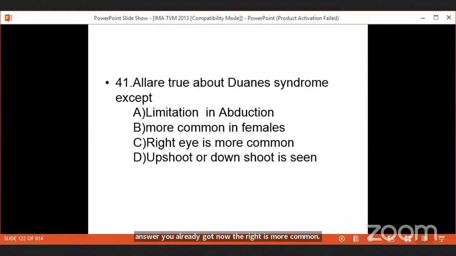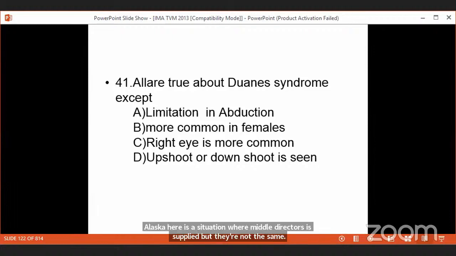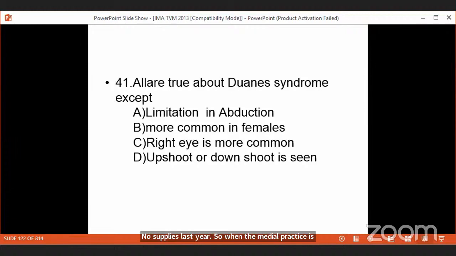This is a disease where there is co-innervation of the medial rectus with the lateral rectus. The medial rectus is supplied by the third nerve, which also supplies the lateral rectus. Actually, the lateral rectus is supplied by the sixth nerve, LR6. So when the medial rectus is put into action, the lateral rectus also contracts, the eyeball retracts and the palpebral aperture narrows.